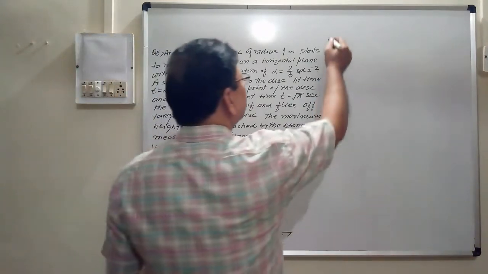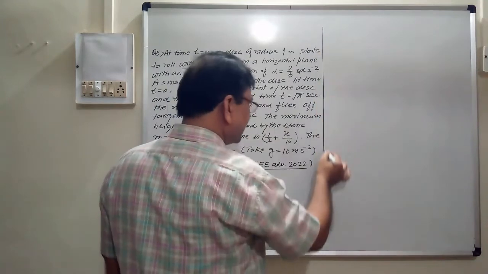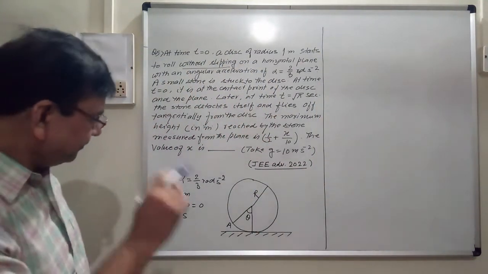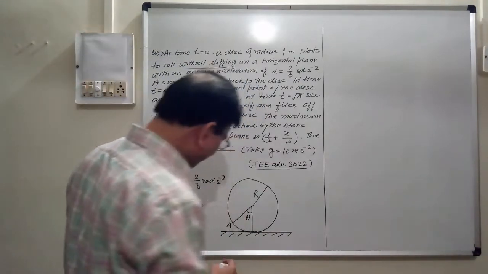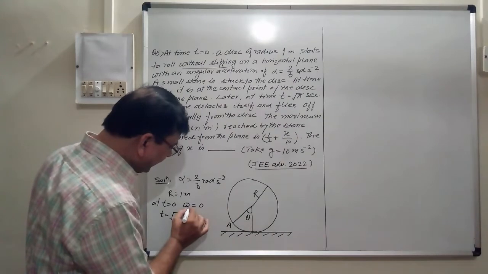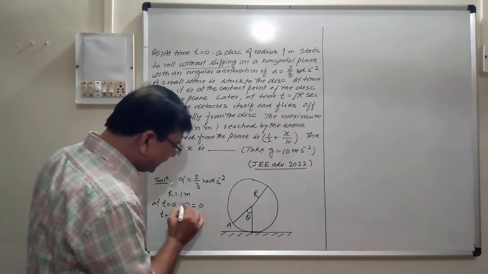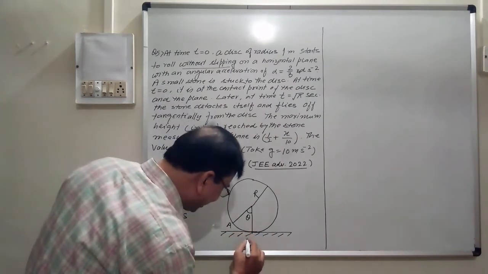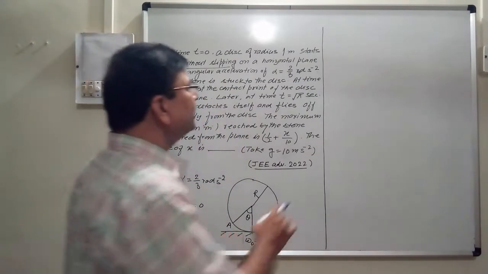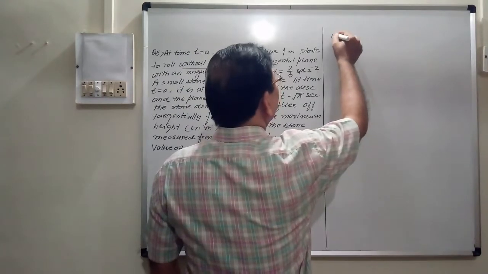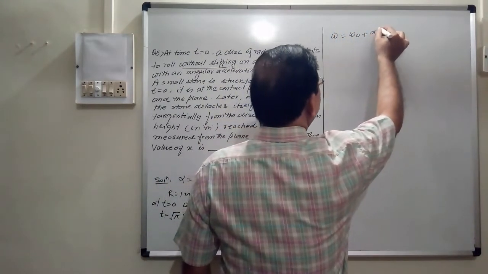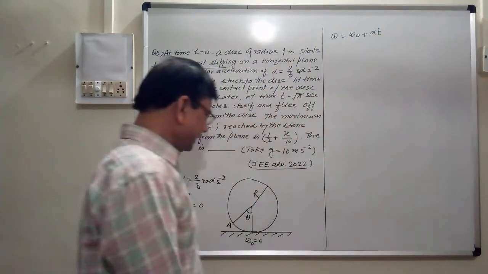So we will use the equations of motion for angular velocity. Suppose here the velocity is omega, and over here initial velocity omega 0 is 0. So we know one thing: omega is equal to omega 0 plus alpha t, right?